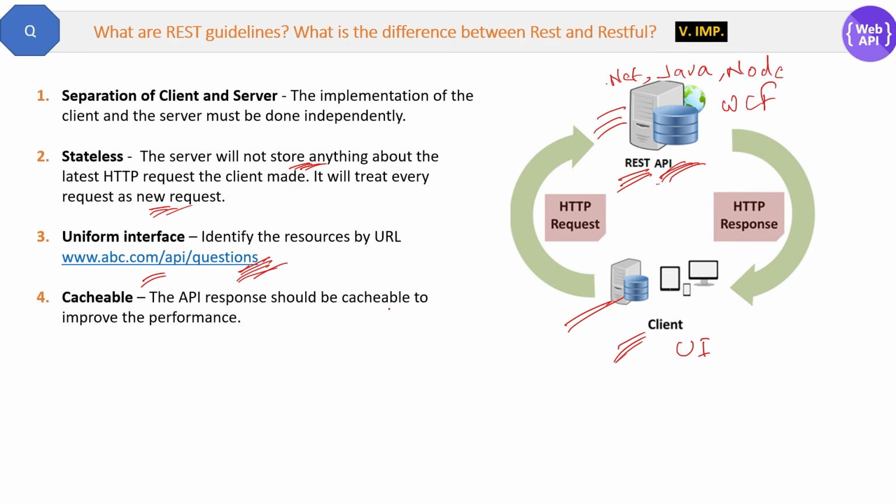Okay. Fourth guideline is cacheable. The REST guideline says the API response should be cacheable to improve the performance. Whatever your API will respond, that must be cacheable. Then only it will be like following the REST guideline.